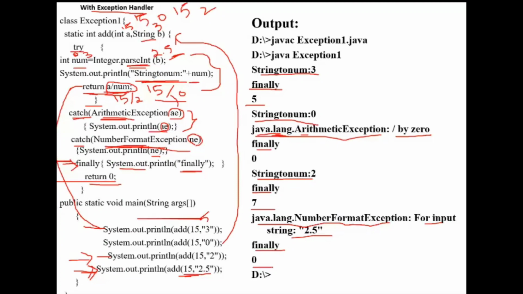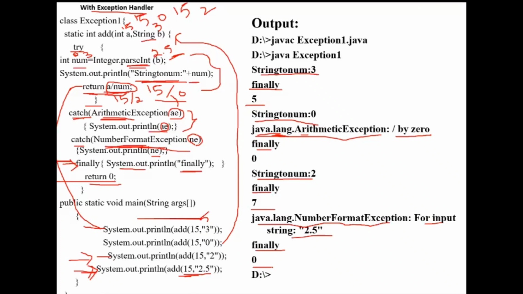Ma'am, just like parseInt, do we have anything for double? Yeah, parseDouble. Double.parseDouble. Okay, ma'am. Float.parseFloat, like that. How to get the input, I have not explained yet. Next class I will explain how to get the input from the user, and then I will explain some more methods which are used to convert string to integer and integer to string. That I will explain in the next class.